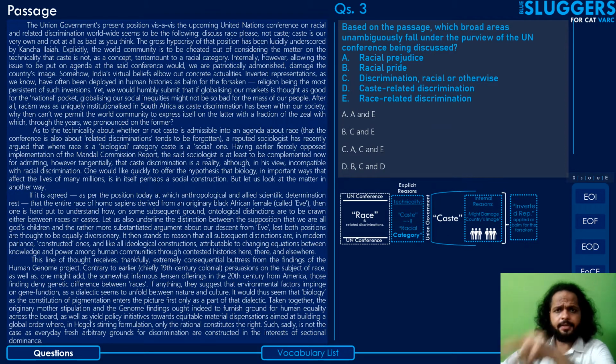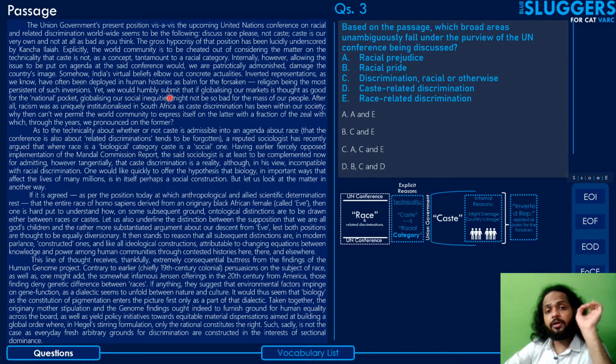Okay, so question number 3. The stem says, based on the passage, which broad areas unambiguously, that means with complete conviction, there is no doubt, not ambiguous at all, like you're really sure, fall under the purview of the UN conference being discussed. So which areas unambiguously, without any doubt, fall under the purview of the UN conference being discussed.